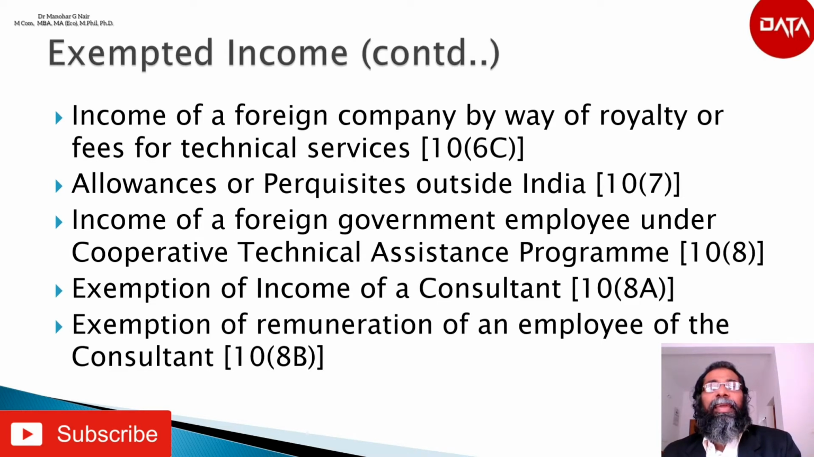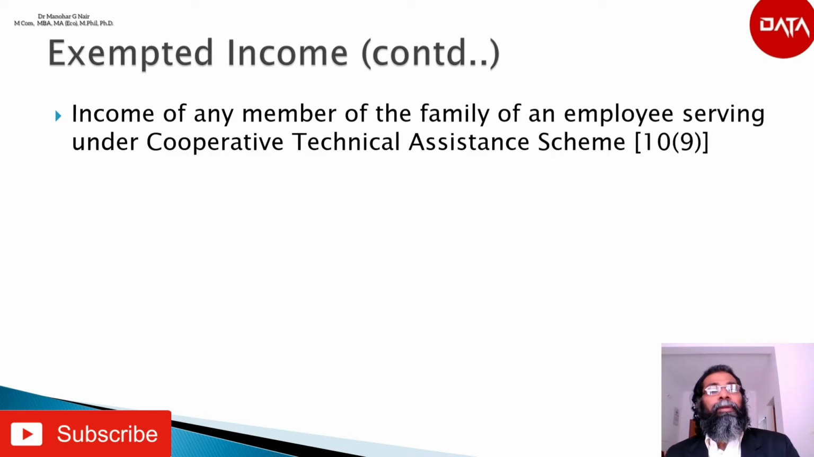to section 10(8)(b). Next is income of any member of the family of an employee serving under Cooperative Technical Assistance Scheme under section 10(9). The income of any member of the family of any such individual as referred to in clause 8 or 8(a) accompanying him to India which accrues or arises outside India and is not deemed to accrue or arise in India and in respect of which such member is required to pay income tax to the government of the foreign state, then it will be exempted.